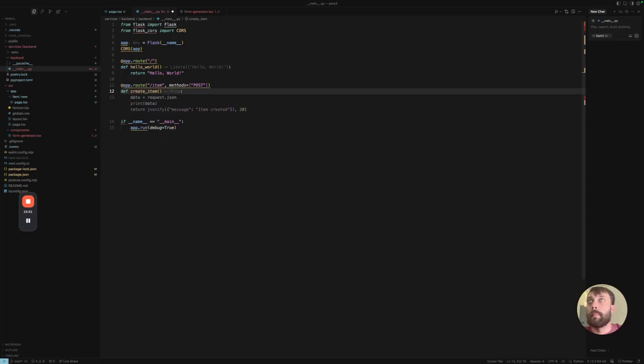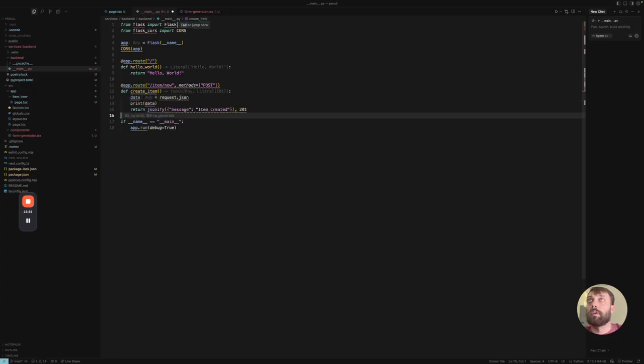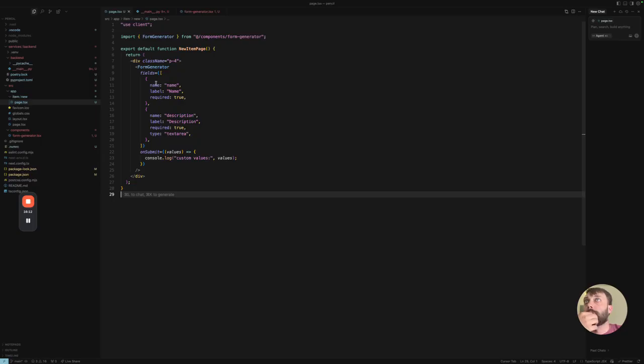Print hello world, and then poetry run, I don't know, python3 -m backend. Okay. Poetry add Flask. I think we need to do CORS. Maybe.